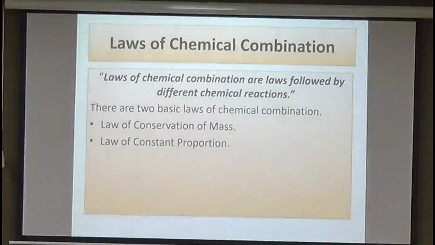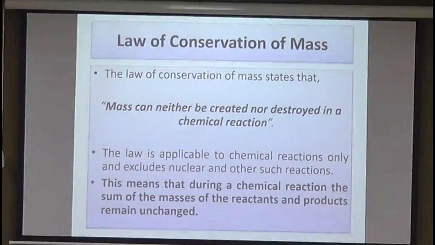Based on these postulates of Dalton's atomic theory, we have two laws of chemical combination. The first one is law of conservation of mass, and the second one is law of constant proportion. Law of conservation of mass states that matter can neither be created nor destroyed in a chemical reaction. That is, when a chemical reaction takes place, total mass of reactants is equal to total mass of products.